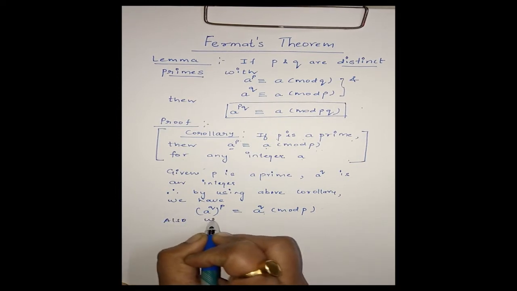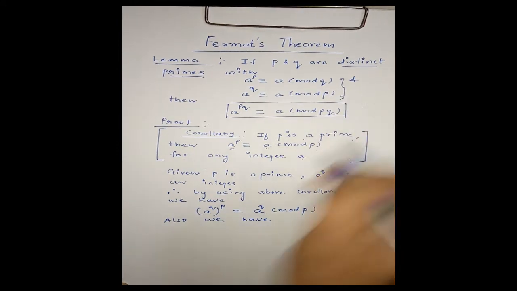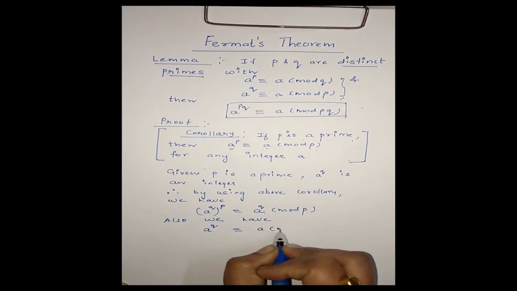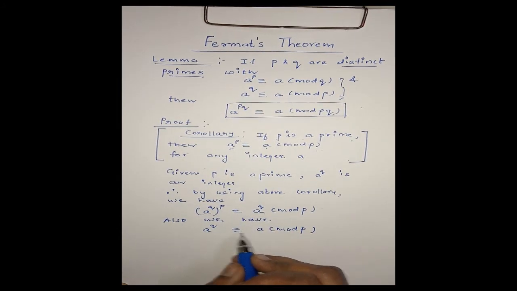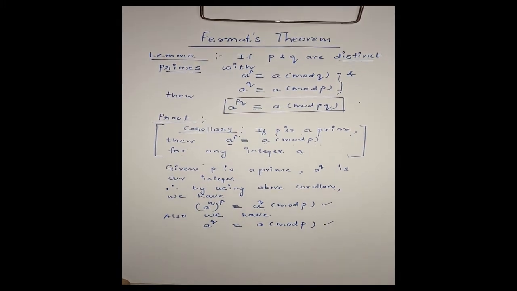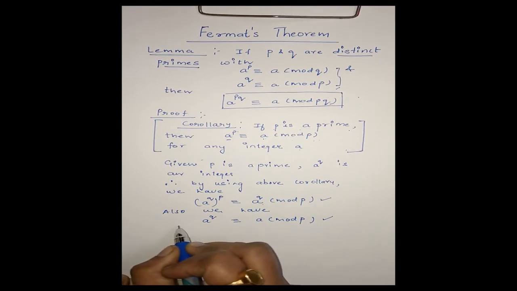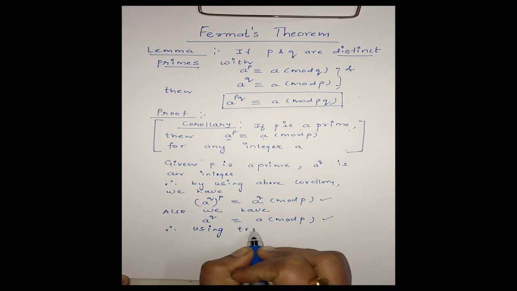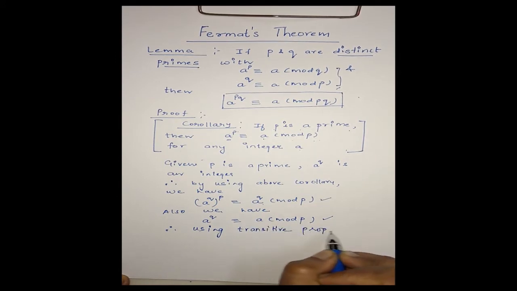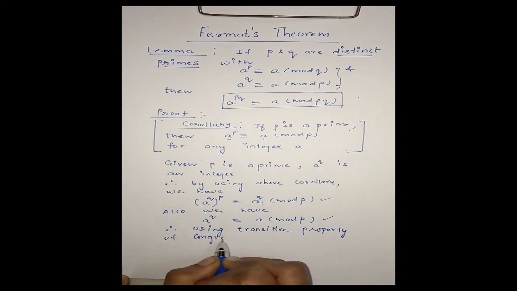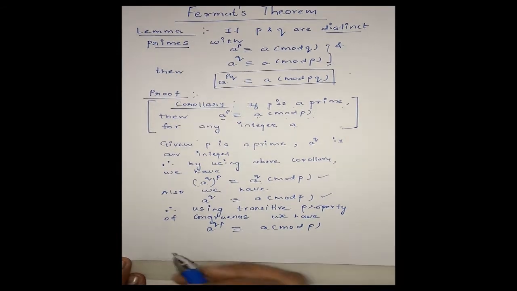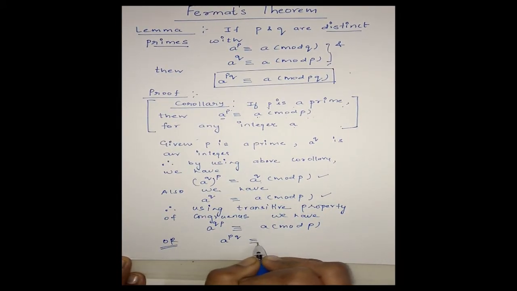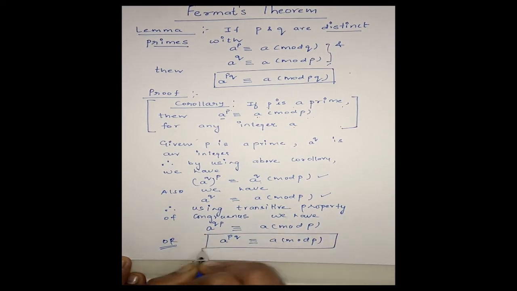Now, also using the second congruence, A power Q is congruent to A modulo P. Now, A power QP is congruent to A power Q modulo P and A power Q is congruent to A modulo P. From these two congruences, using the transitive property of congruences, we have A power QP is congruent to A modulo P. Or I can write A power PQ is congruent to A modulo P. Clear? Mark this as 1.